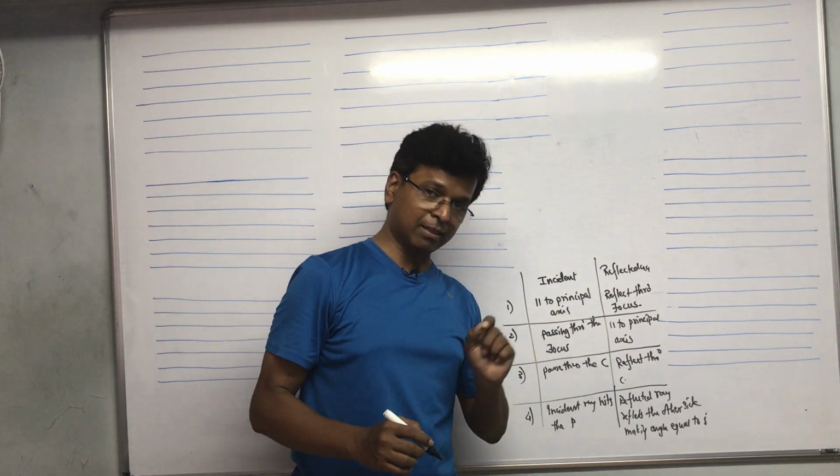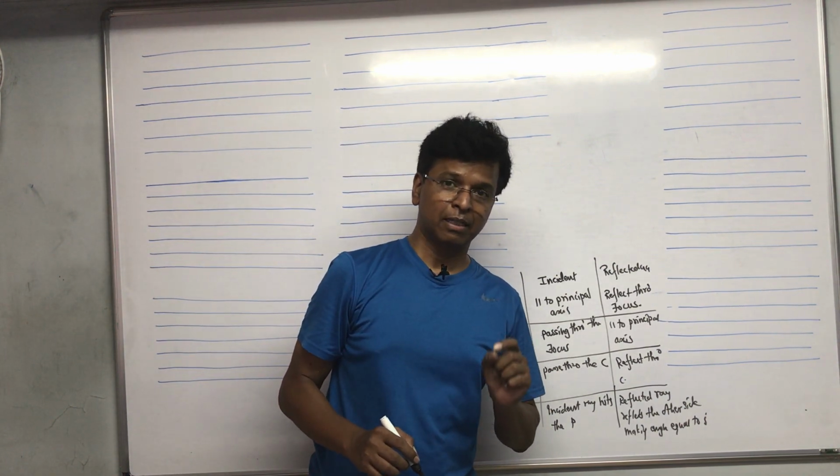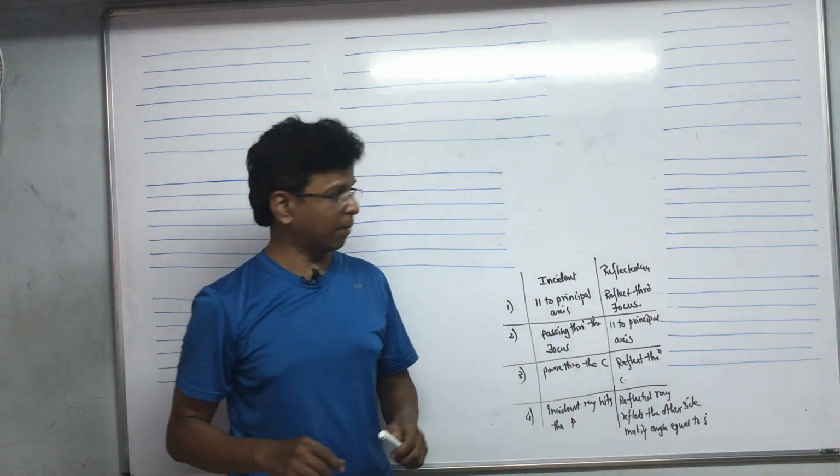Okay, it will reflect, making an angle equal to the angle of incidence. I will show this to you, don't worry about that.